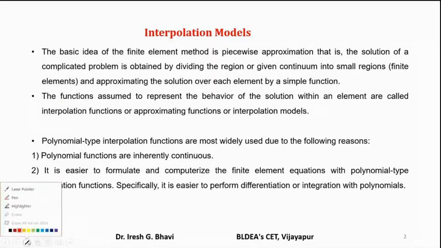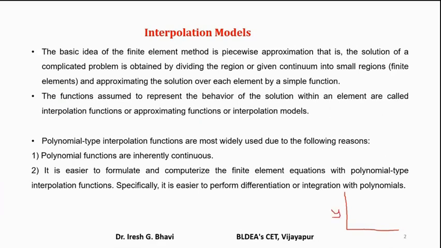For example, I'll show you. Suppose you plot y versus x. Suppose y is equal to f of x is a polynomial function which is continuous.